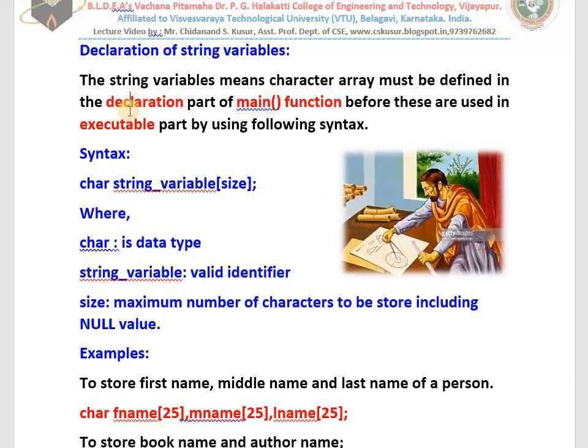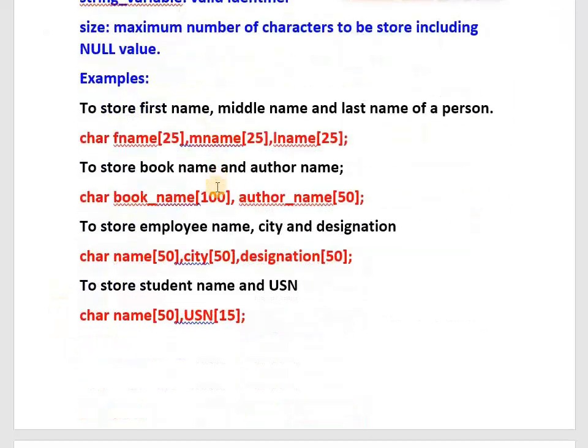In the declaration part, to define string variables we use the syntax. What is the syntax? Char is the data type. Char is compulsory. Fname is a string variable, then size. What is the syntax for defining a string variable? Char is a must everywhere, string variable is a must everywhere, then size you only decide.